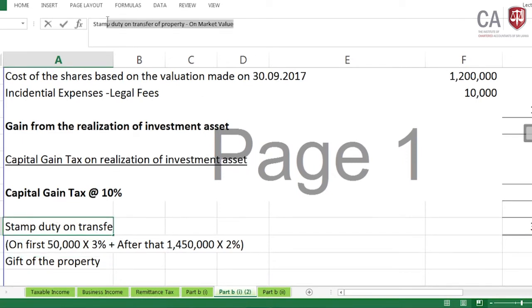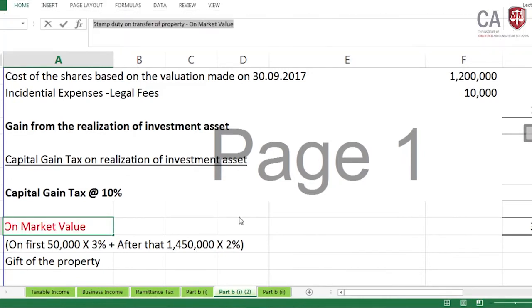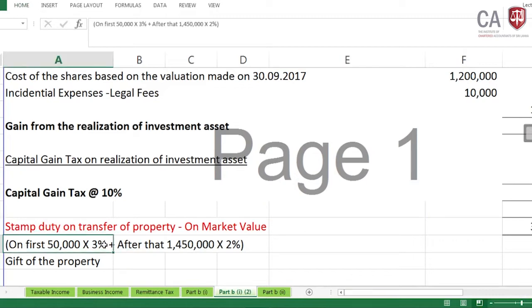Don't forget these things. Stamp duty is not computed based on the 30th September 2017 valuation or net cost. It is on the market value. This is a property transfer, and that prior knowledge is essential. With reference to a property transfer, you have to pay it to the provincial revenue departments.